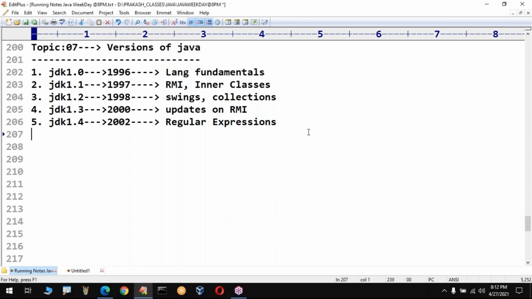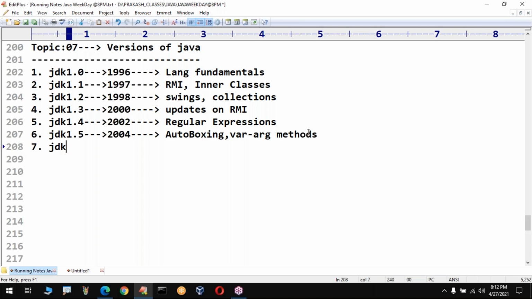Next, the sixth version of Java, JDK 1.5. This 1.5 was introduced in 2004. What are the new concepts? One concept is auto boxing. And then variable number of arguments, the varargs method. All these things came in JDK 1.5. Don't worry, all these things are theoretical concepts, guys.